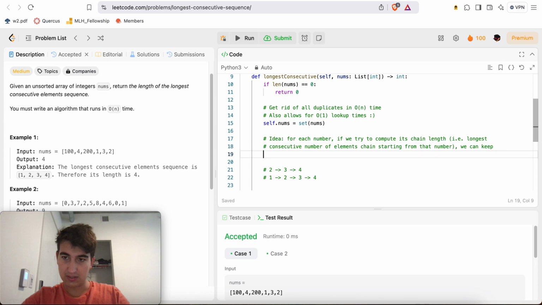We can keep checking if the next number exists in nums by leveraging O of 1 lookup times in the hash set.